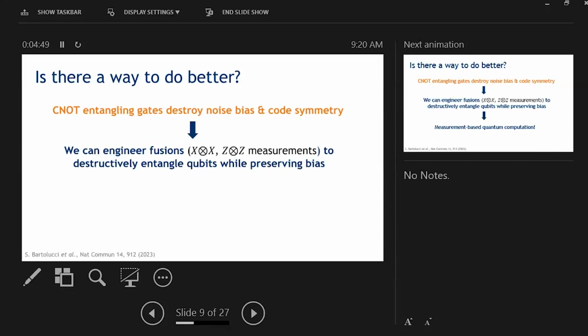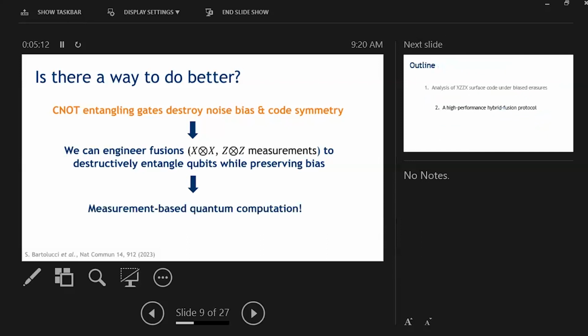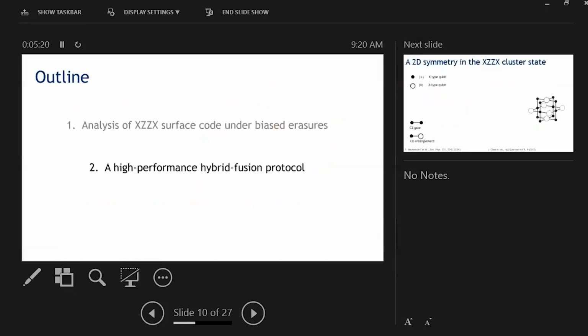Specifically, we are interested in a fusion measurement, which is nothing but a Bell measurement of the XX and ZZ operator on 2 qubits. Now, because these measurements are destructive, we can no longer consider a gate-based approach to syndrome extraction, where we're measuring stabilizers again and again and again. We necessarily have to take a different approach to error correction, which we call measurement-based quantum computation. And now, in this context, I'm going to move on to describing the hybrid fusion protocol for error correction.